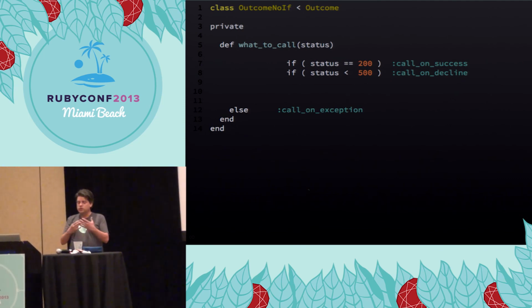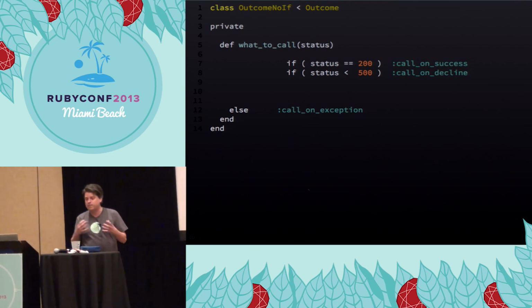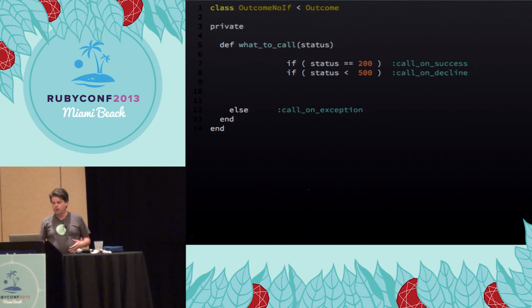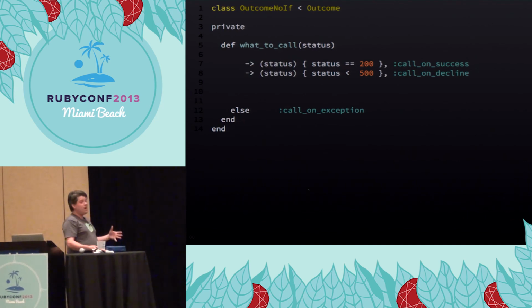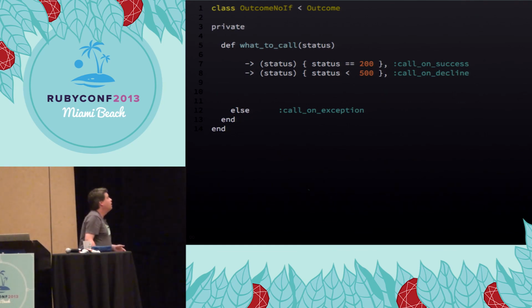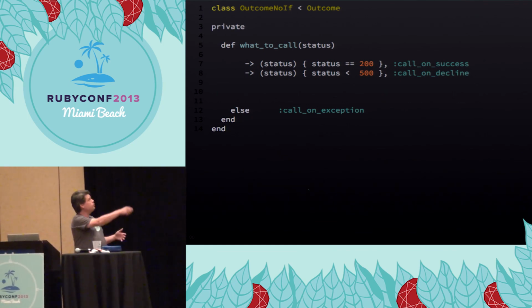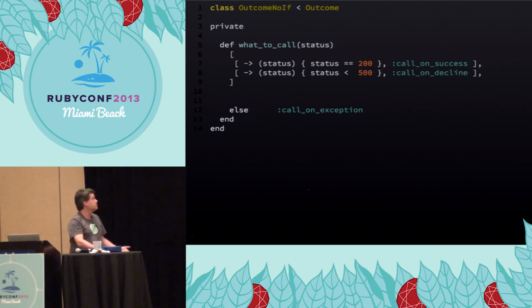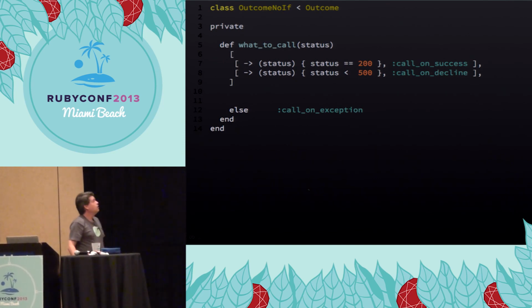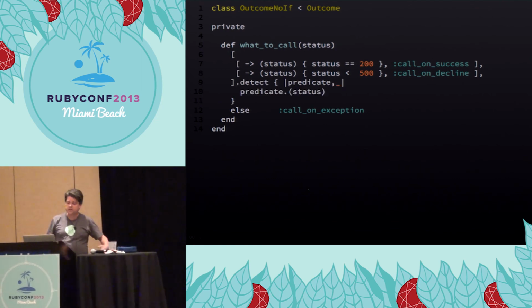So since we don't have these if statements, how can we capture these expressions in some way that we can evaluate them? Well, we could wrap them in a lambda. So now we have a mapping of a lambda representing our expression to some symbol. So what we want to do is go through all of these lambdas that we have and find the first one that's true. So if we had them in a list, say, right? So now we have a list of pairs. Each pair is a lambda representing our expression and the method to call. So we want the first one in this list, so that's detect.